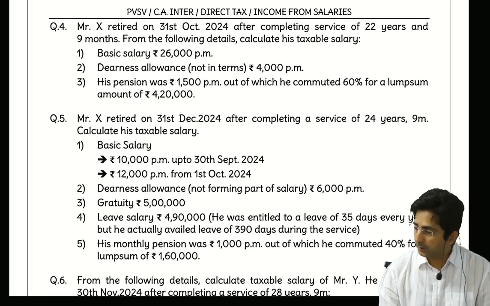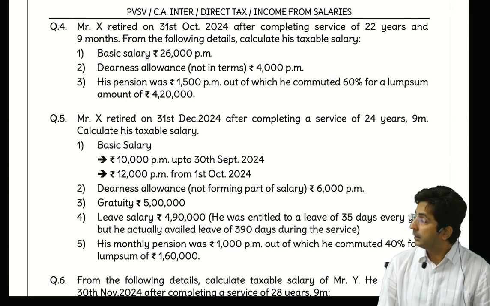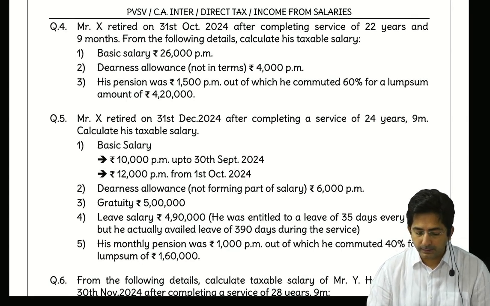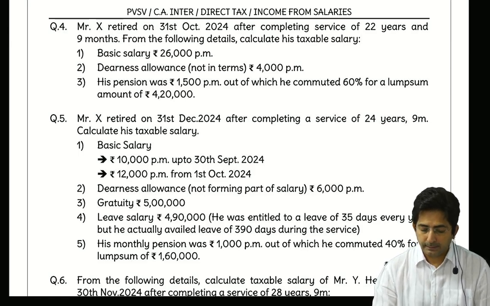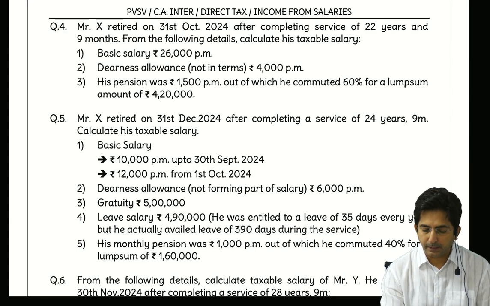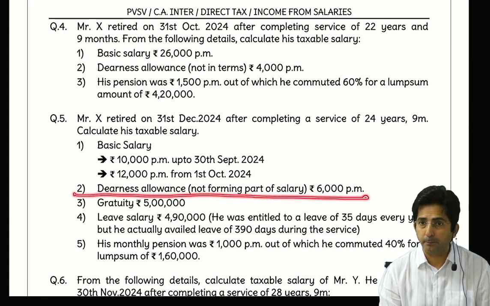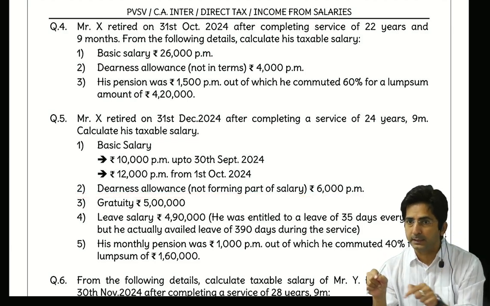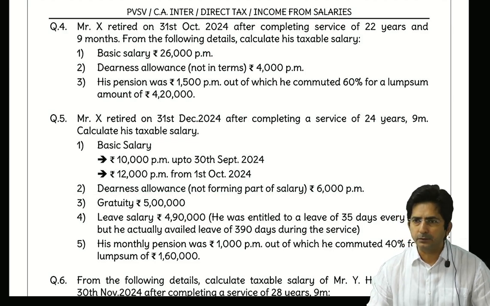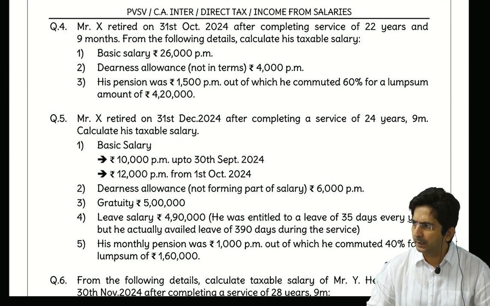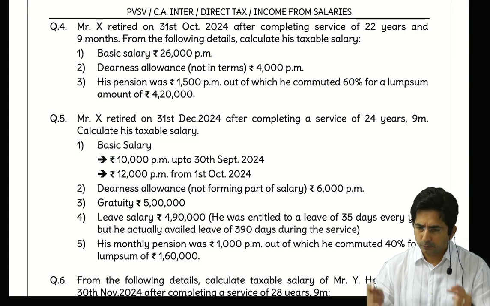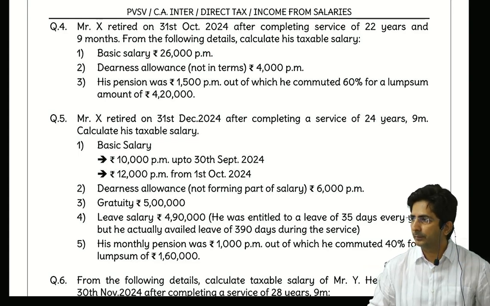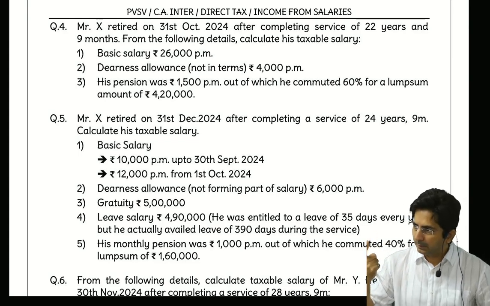Can you see this question number 4? In the bracket of dearness allowance, what is written? Not in terms. And then here also you see in the bracket what is written? Next question: not forming part of salary. So usually in the dearness allowance bracket you will find something written: in terms, not in terms, forming part of salary, not forming part of salary. So this concept I am explaining. Then I will start gratuity.